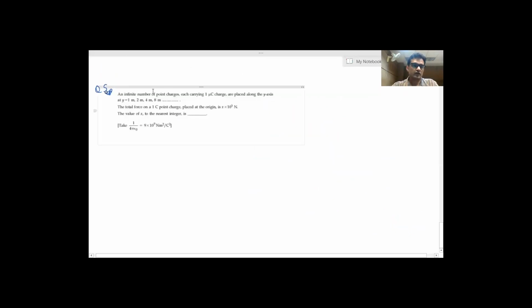In this question, they are saying an infinite number of point charges, each carrying 1 microcoulomb charge, are placed along the y-axis at y equal to 1 meter, 2 meter, 4 meter, 8 meter, and so on. And we have to find the total force on a 1 coulomb charge placed at origin. So if we see here, this is the 1 coulomb charge. Let the y-axis be horizontal. Here another charge is 1 microcoulomb. Here also 1 microcoulomb, here also 1 microcoulomb, and so on.